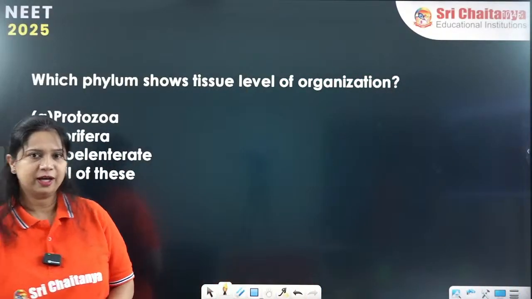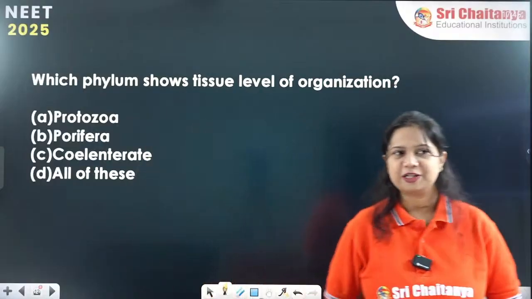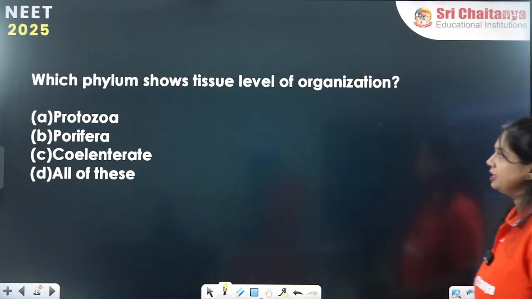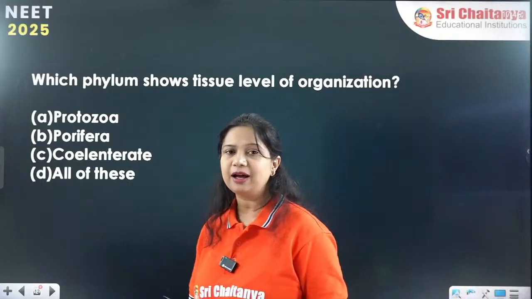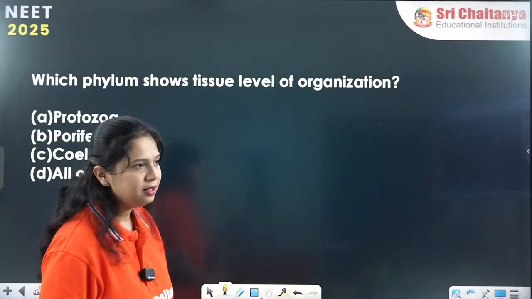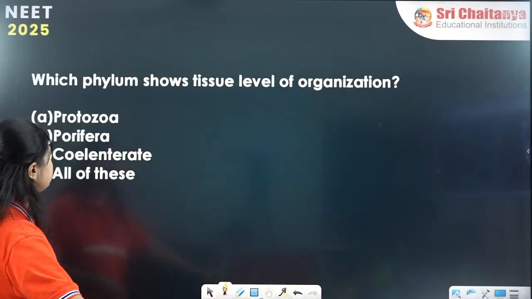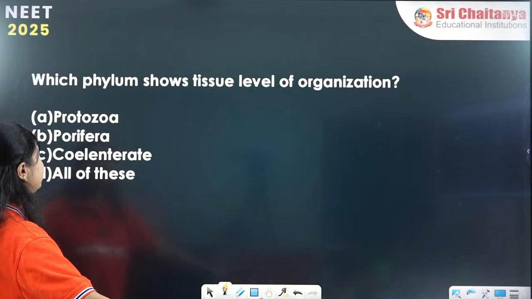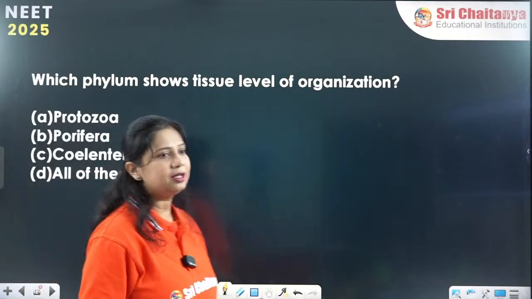Few questions we have. Which phylum shows the tissue level of organization? I am very sure you all can answer these questions very easily. The protozoa, the porifera, the coelenterata, which will be your answer?